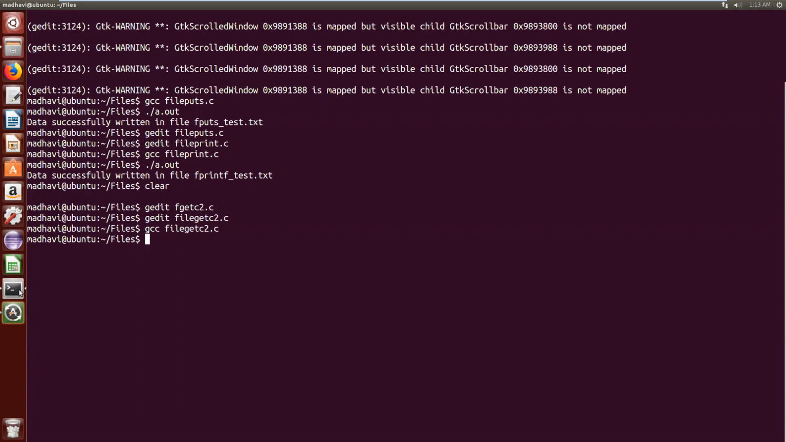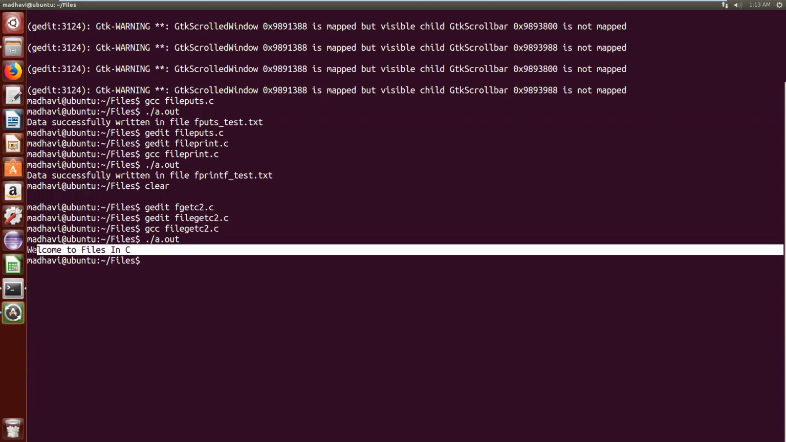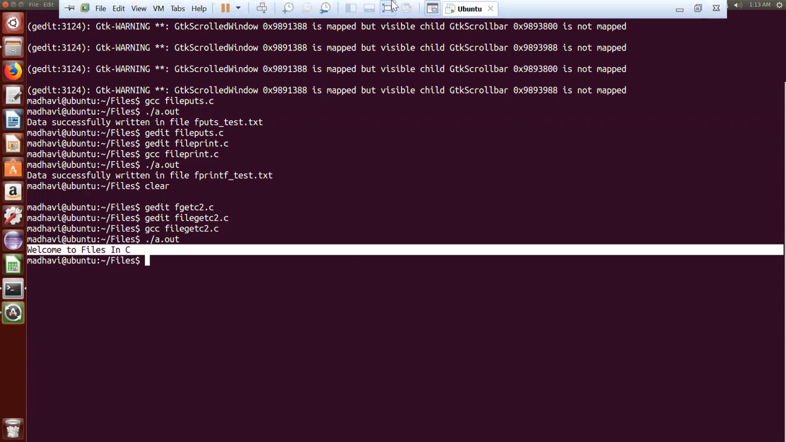gcc filegetc.c. There are no errors. ./a.out. So whatever content is there in the read.c file, that content we are reading and printing on the screen, right? So like this, the fgetc function works.